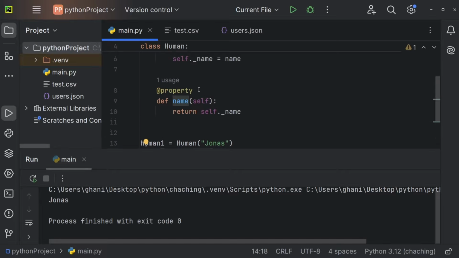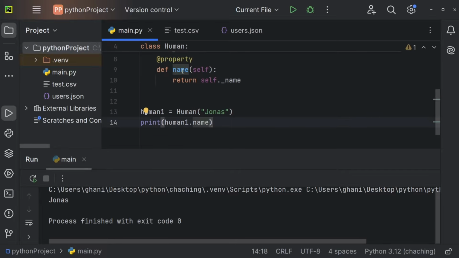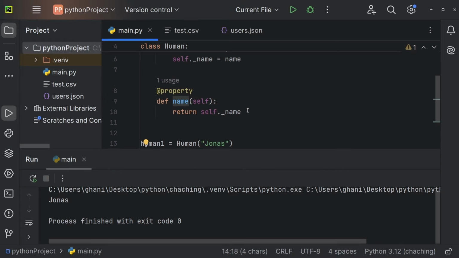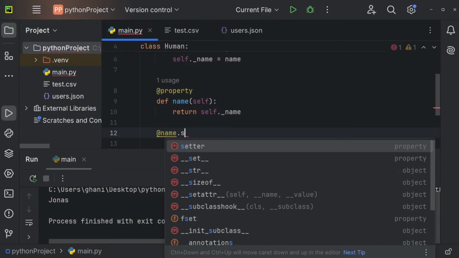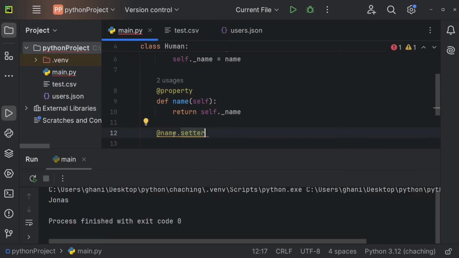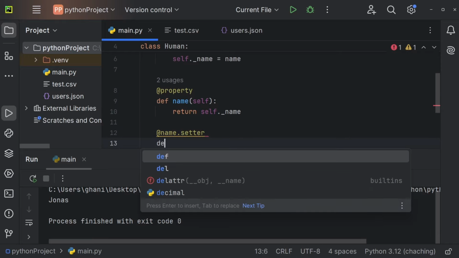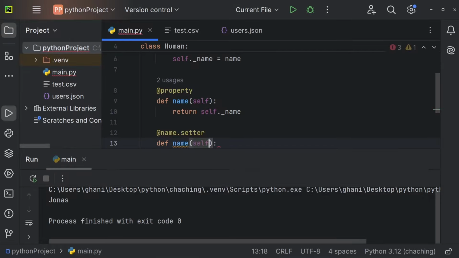So the getter will get us the name if we are calling the getter. And you can just call the getter by using the object name, followed by a dot, followed by the getter name. And now you can also define a setter. And you define a setter by using @ followed by the property name, so @name.setter, like so. So this right here defines that we want to create a setter right now. Again, we say def name. Again, we're getting self. And we also have to pass a value right here when calling the setter.